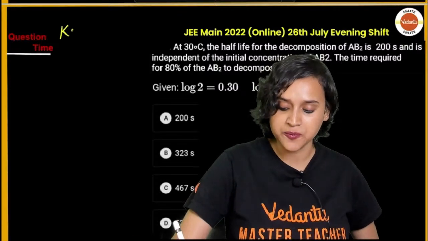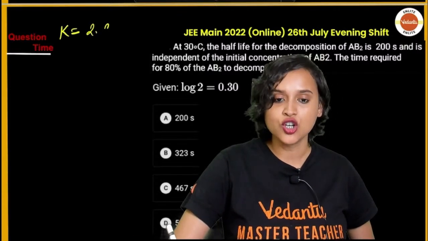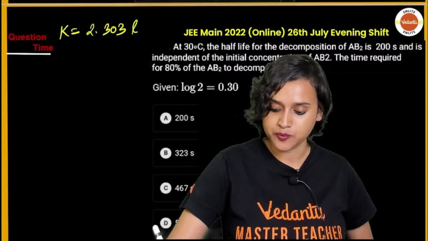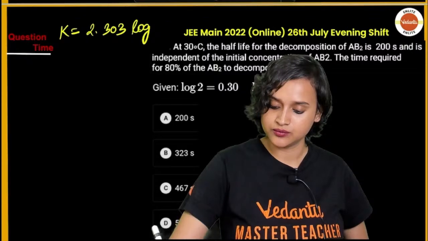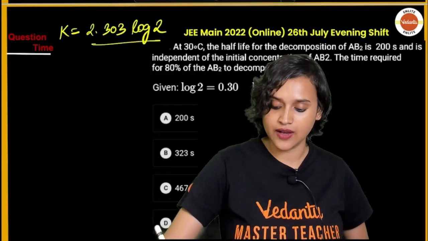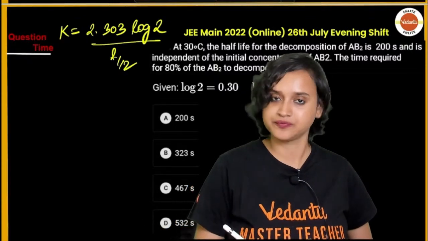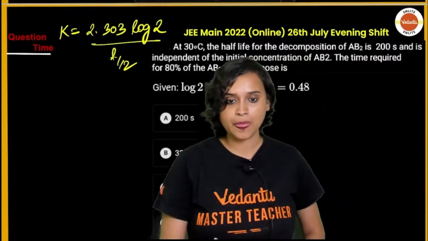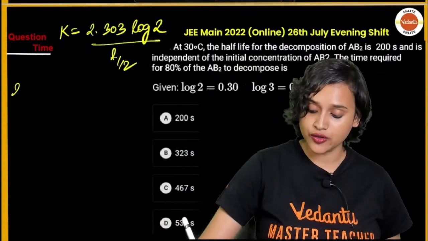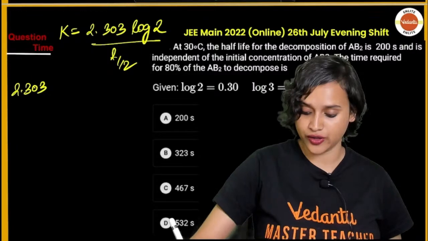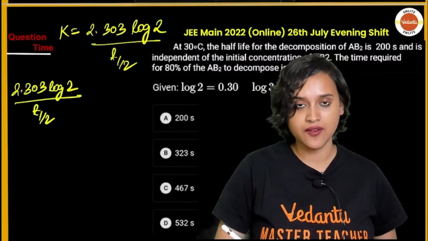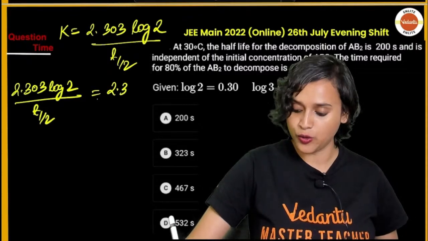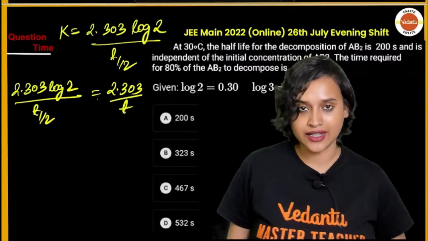So that means that K is equal to 2.303 log 2 divided by T half. Okay. So that means now I can also write it as 2.303 log 2 divided by T half is equal to 2.303 divided by T.